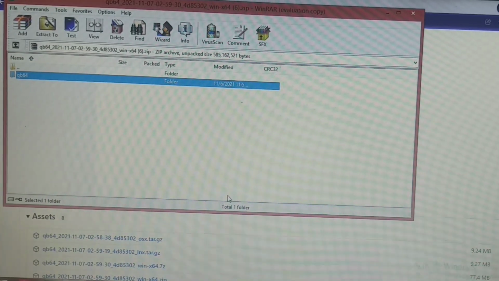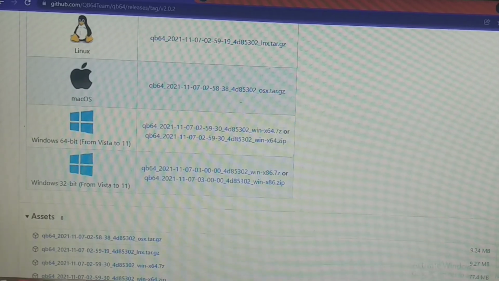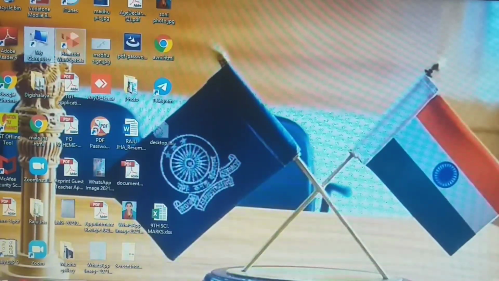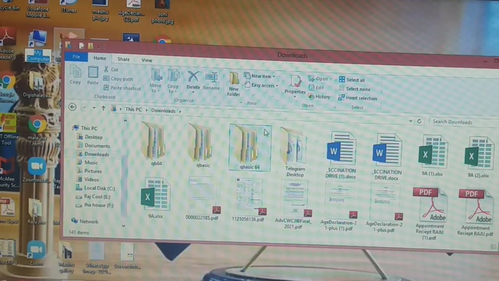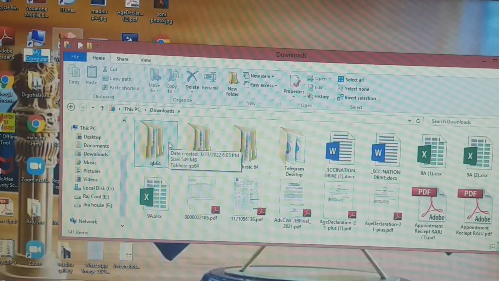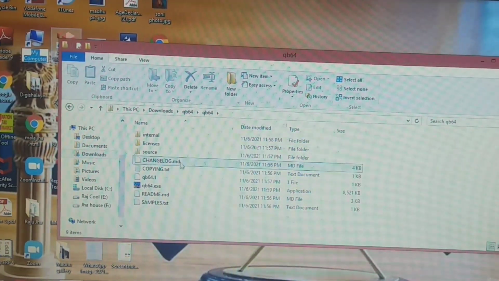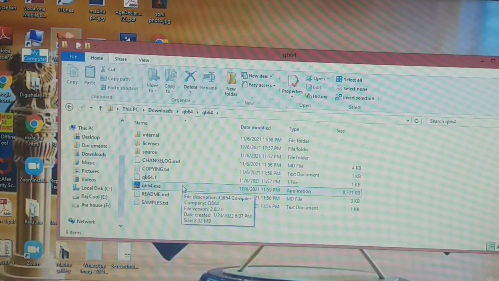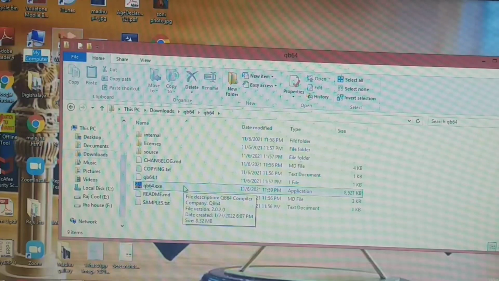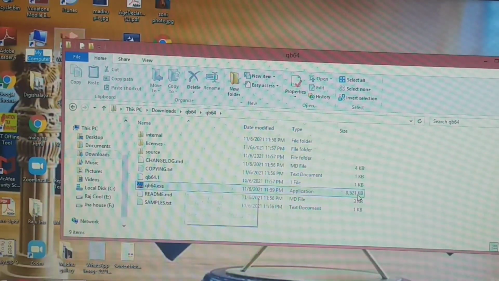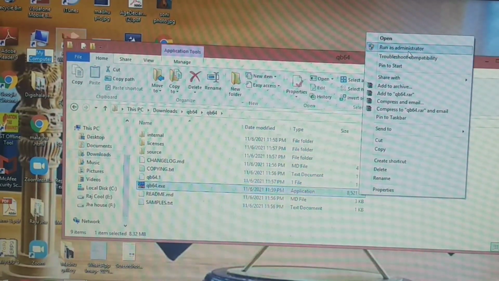Now it is completed. So let's find this file in the downloads option of your PC. Let's go to My Computer. After that, downloads, you will find this file here, qb64. Now you just have to open this file and you will find a blue colored qb64.exe. So this is an application type file. So you just have to open this file and click run as administrator.